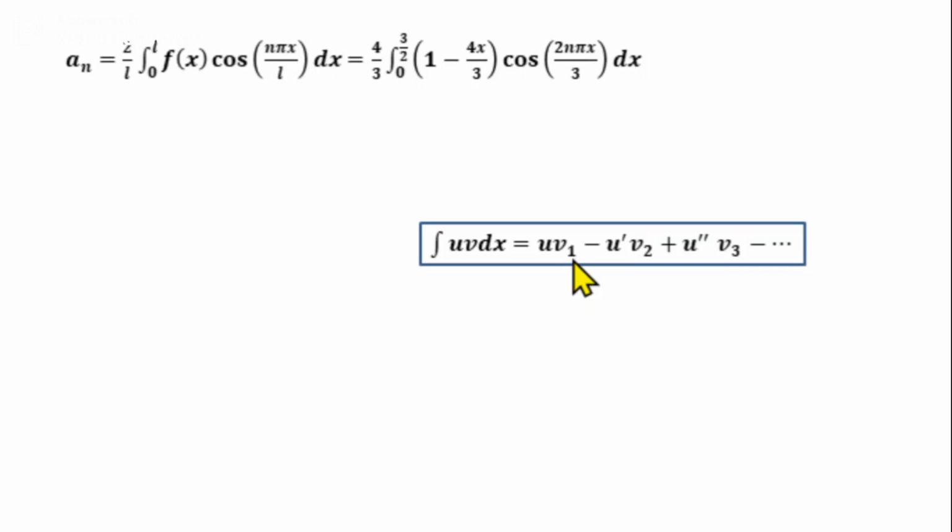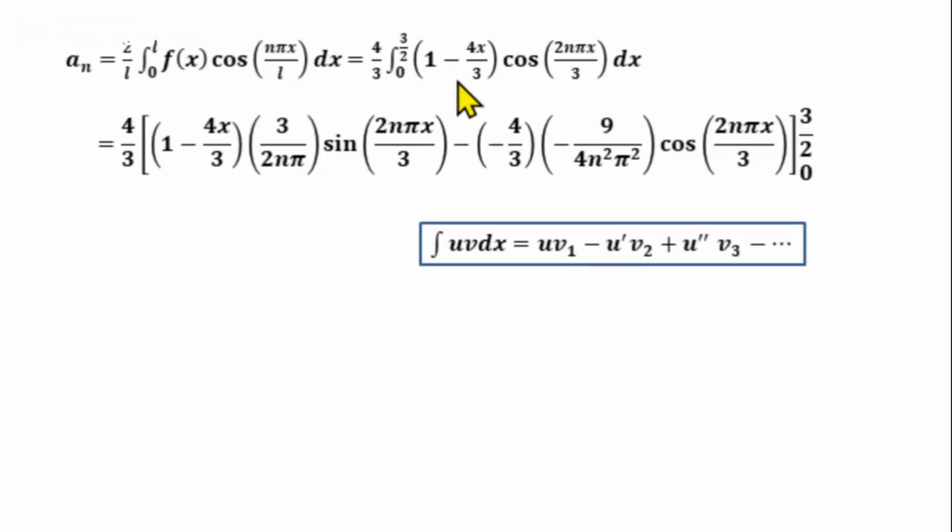The first term is, here we have 4 by 3 into the first term u v1. U is 1 minus 4x by 3, and v1 is the integral of v, that is, the integral of cos 2n pi x by 3, which is sin 2n pi x by 3 whole divided by 2n pi by 3, or 3 by 2n pi into sin 2n pi x by 3.